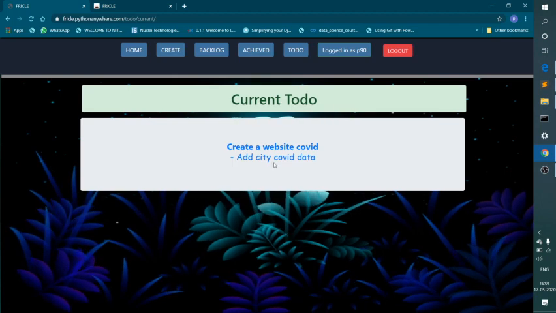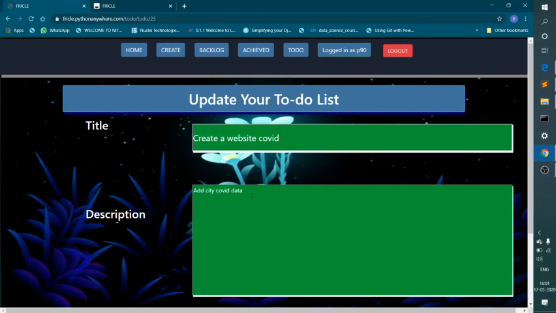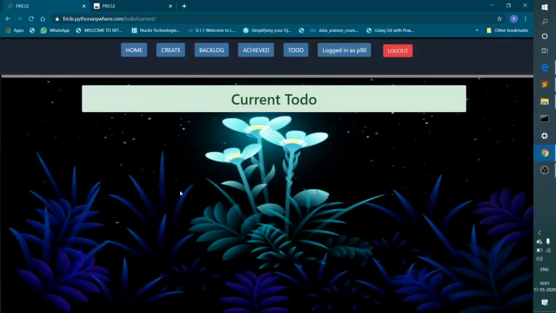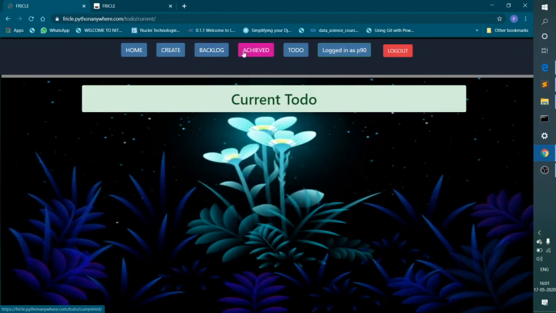You can edit your current to-do by clicking on it, and you can edit it or mark it as completed. This particular task has been achieved. If you mark it as completed, it will be removed from your current to-do and it will be visible in your achieved.